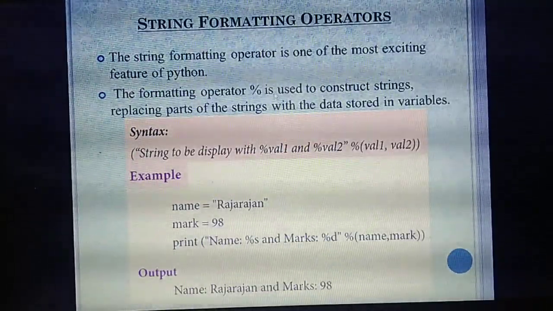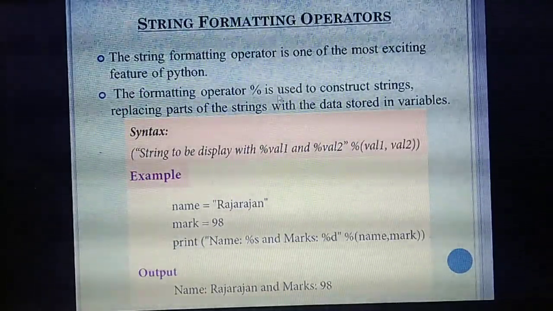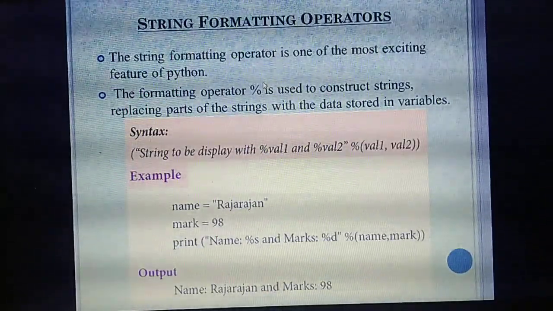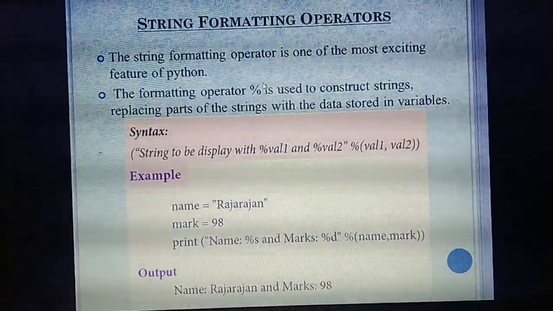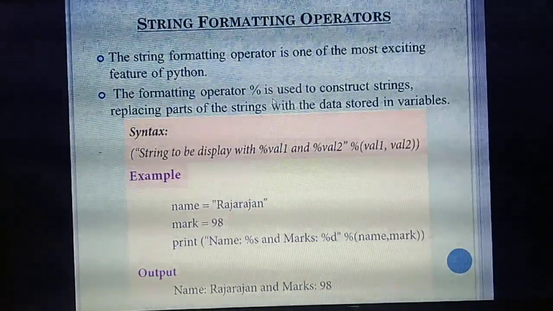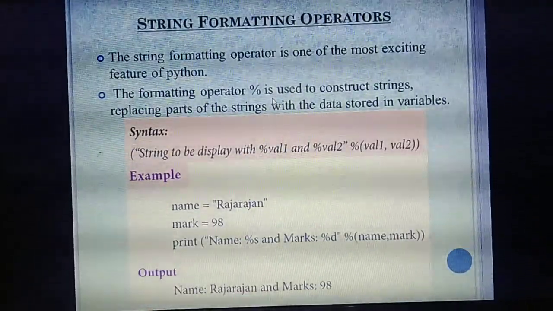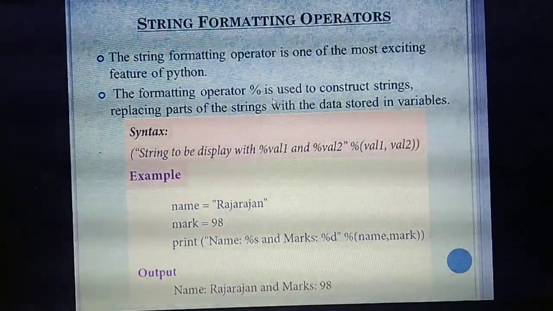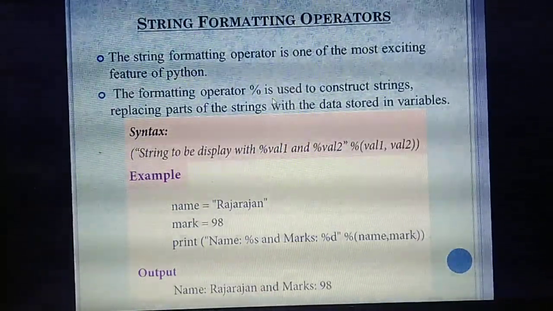Percentage. So what's the use of percentage? You can store some values for the variables using this operator. So you can replace the strings, that means replace the variables by storing values in them.